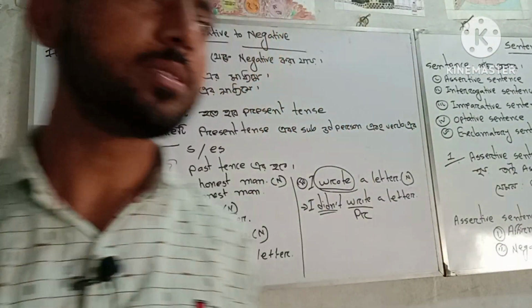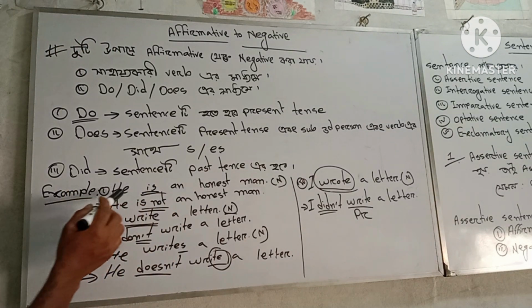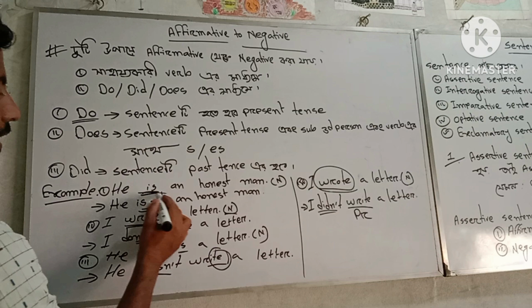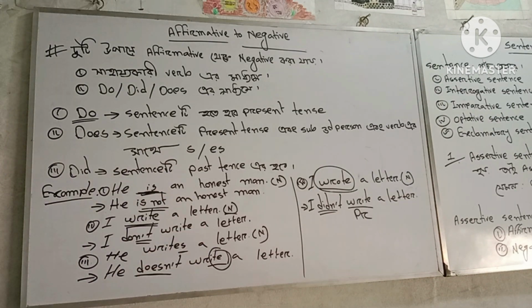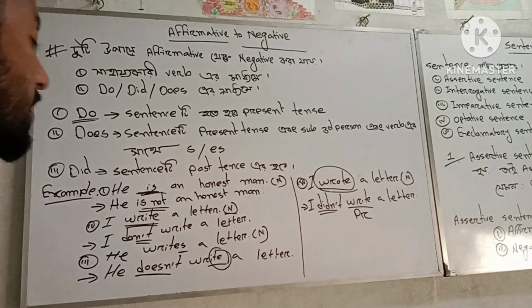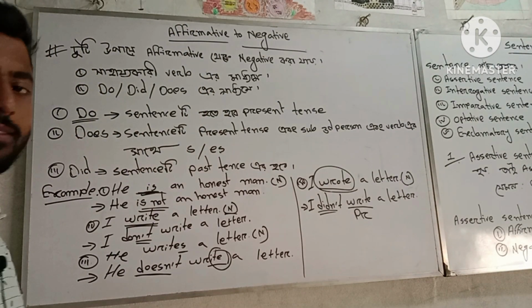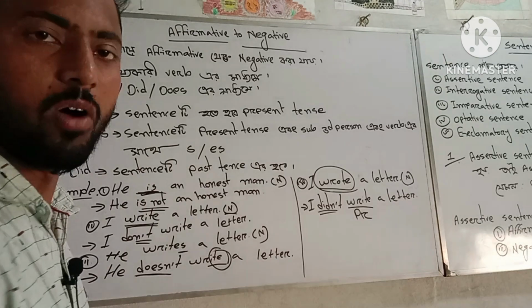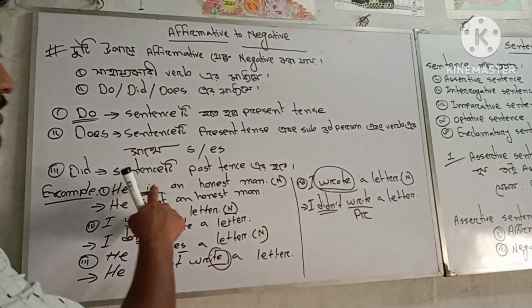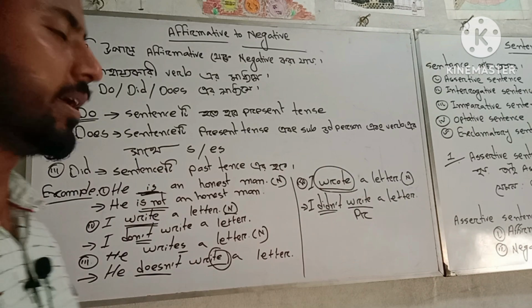Okay, now some examples. He is an honest man. Here is an auxiliary verb, so we don't use do, did, does. We use the auxiliary verb with not.